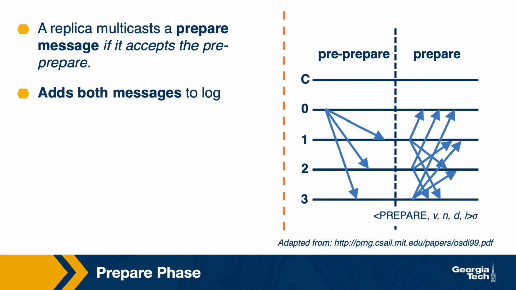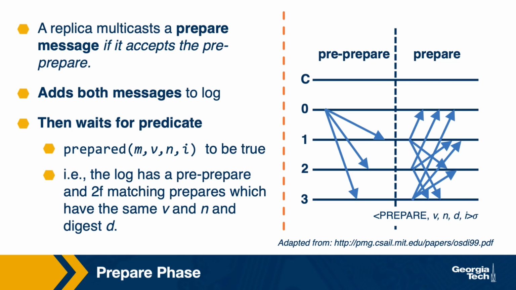If a pre-prepare message is accepted, then the replica enters the prepare phase. At that point, it multicasts to all of the other nodes a prepare message, and it also logs that this message has been sent in its own log. Each of the replicas will then wait for 2f matching prepare messages to be received from other replicas. It may receive a total of more than 2f messages. Some of these may be from faulty or Byzantine nodes, and we'll just ignore those. So we'll really wait for 2f matching ones.